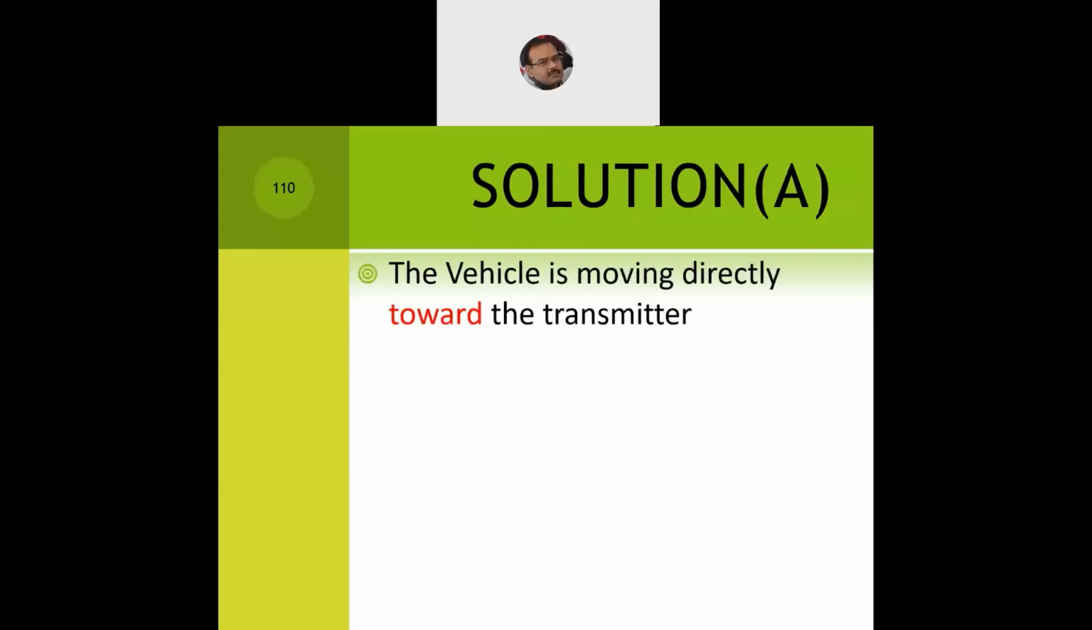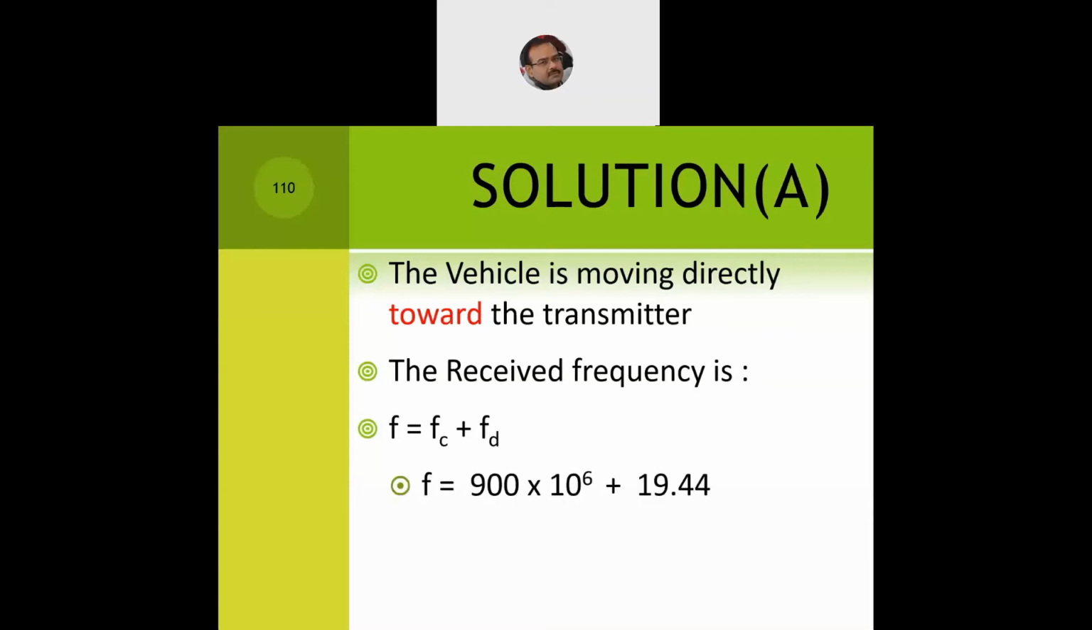Now let's look for the solution of A when the vehicle is moving towards the transmitter. So we call it a positive Doppler effect. Now what will be the received frequency? We say Fc plus Fd, and carrier frequency is already given to us, 900 megahertz. So 900 into 10 to the power 6, and we compute the Fd frequency.